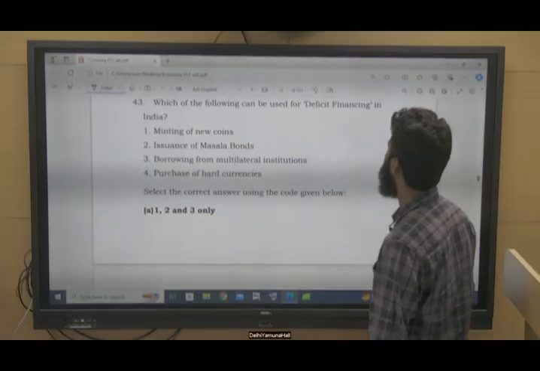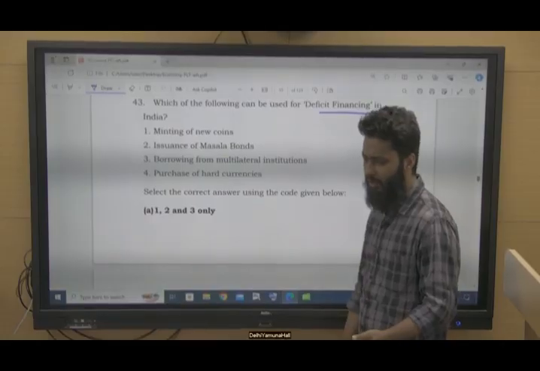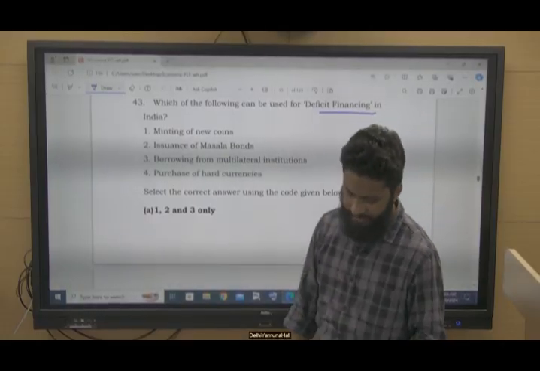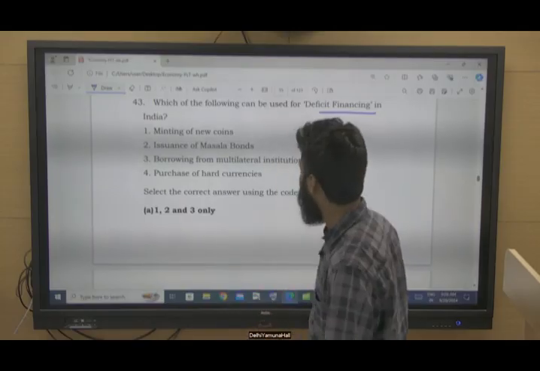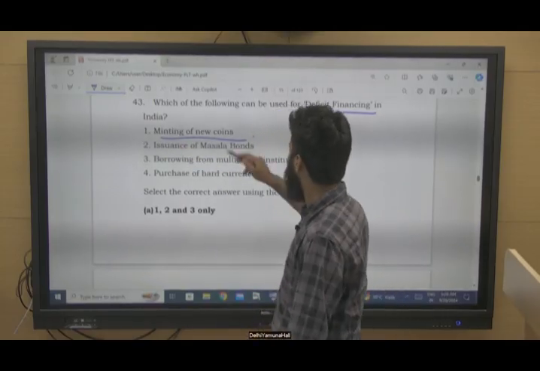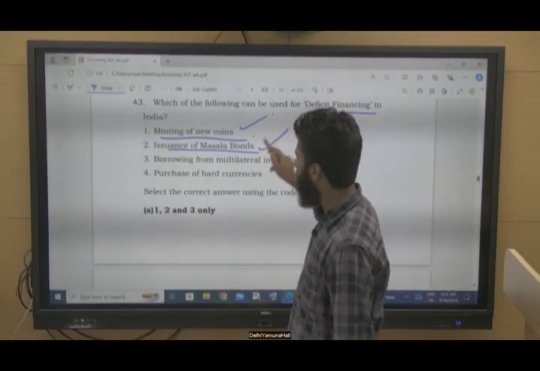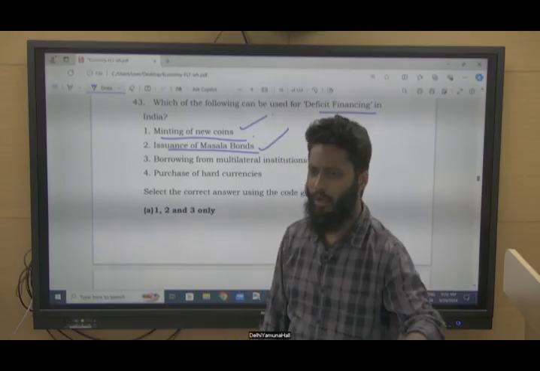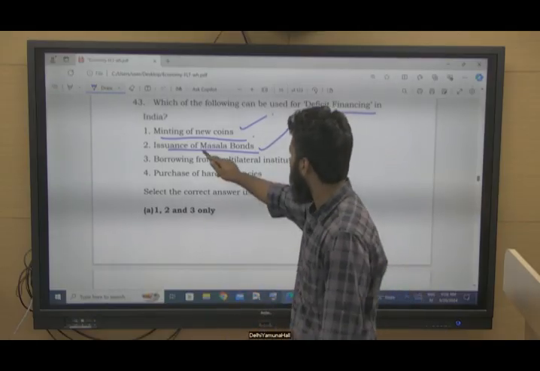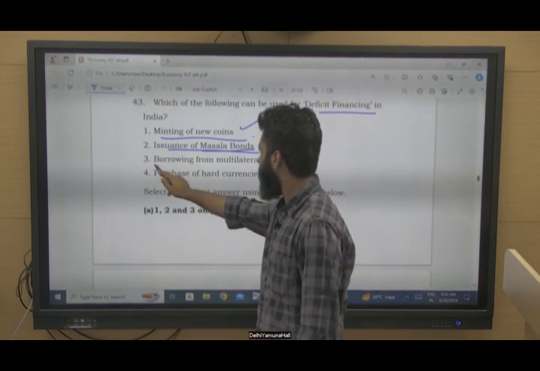Which of the following can be used for deficit financing? Your expenditure has exceeded your revenue, and now you have to finance that. Minting of new coins, yes, this can be a part. Issuance of masala bond, raising money from foreigners in Indian rupee denominated bonds.